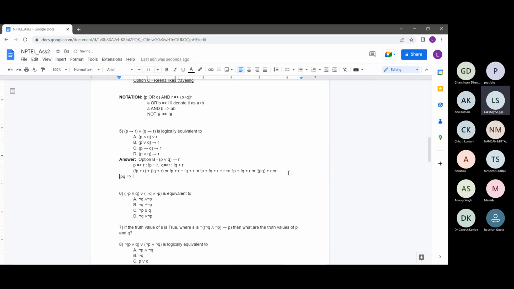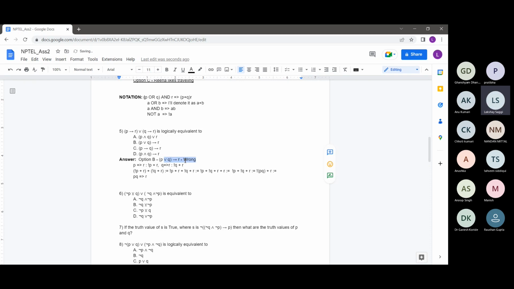I'll just put this in the next statement. So this basically means, just writing it out properly, this PQ implies R would just mean P and Q implies R. PQ meant P and Q, and this implication sign remains the same. PQ was just a notation for P and Q. So actually, I was wrong. The intuition which I was initially giving was wrong. Actually, the answer is option D. So this was wrong.